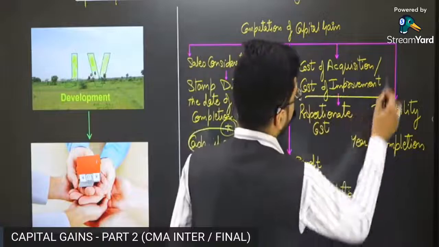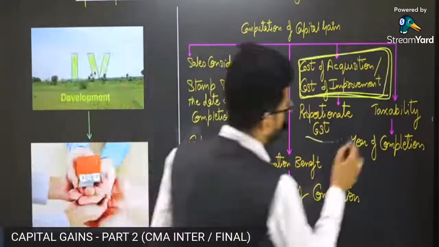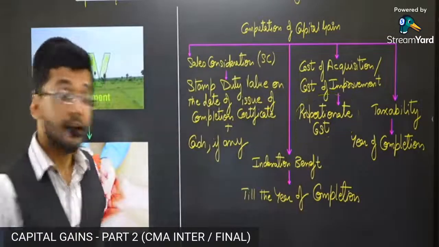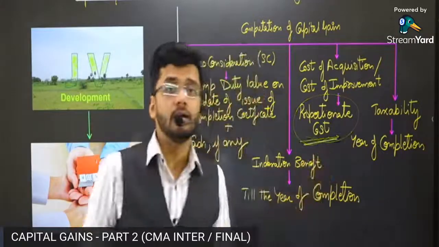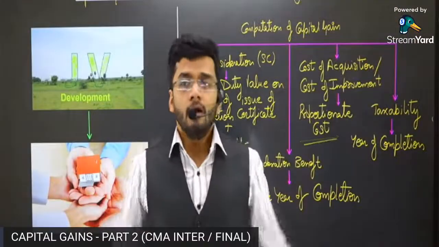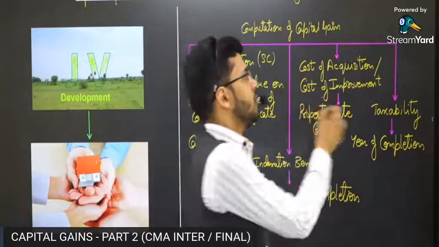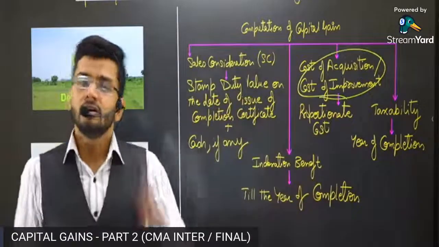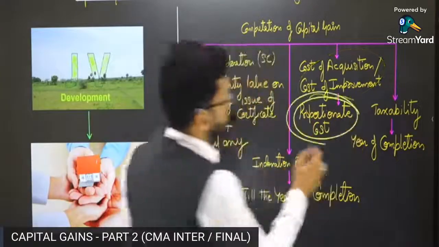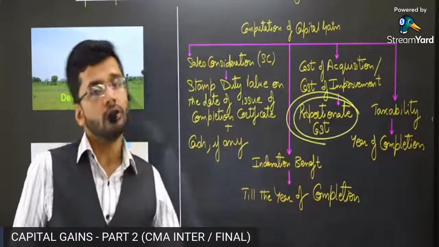Now the question is, what will be the cost of acquisition or cost of improvement of that particular property? It will be the proportionate cost which has been incurred to construct that property. So guys, the property has been constructed equivalent to 5 floors. All the cost will be accumulated and divided by 5. That will be the cost of acquisition of that particular floor. Again, this amount is calculated on a pro rata basis, on a proportionate basis. So proportionate cost is the cost of acquisition in the hands of the four brothers.